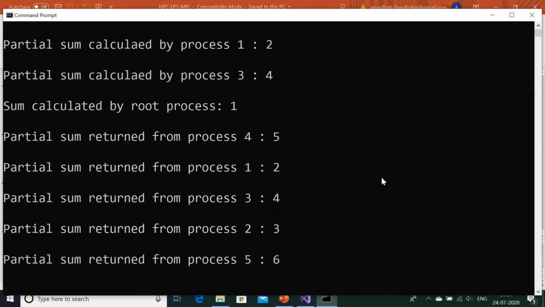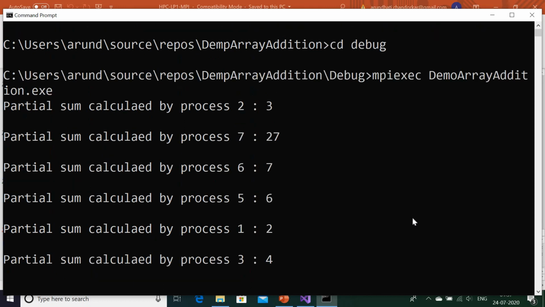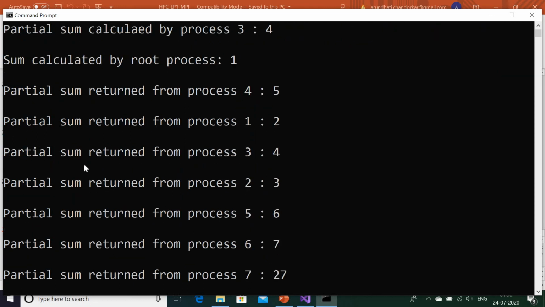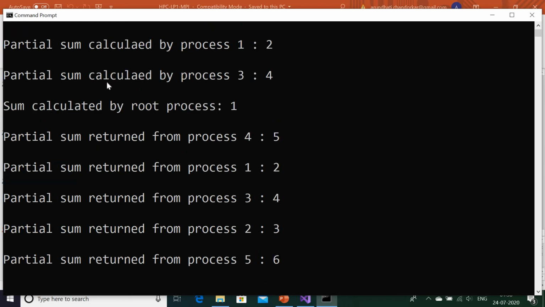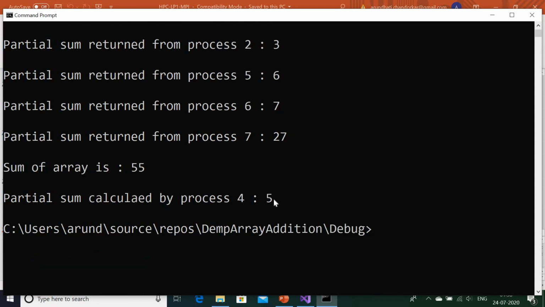So let us map like this. Partial sum returned from process 3 is 4, and partial sum calculated by process 3 is 4. So it is matching. The partial results and the root part are shown. The final sum printed by root is 5.